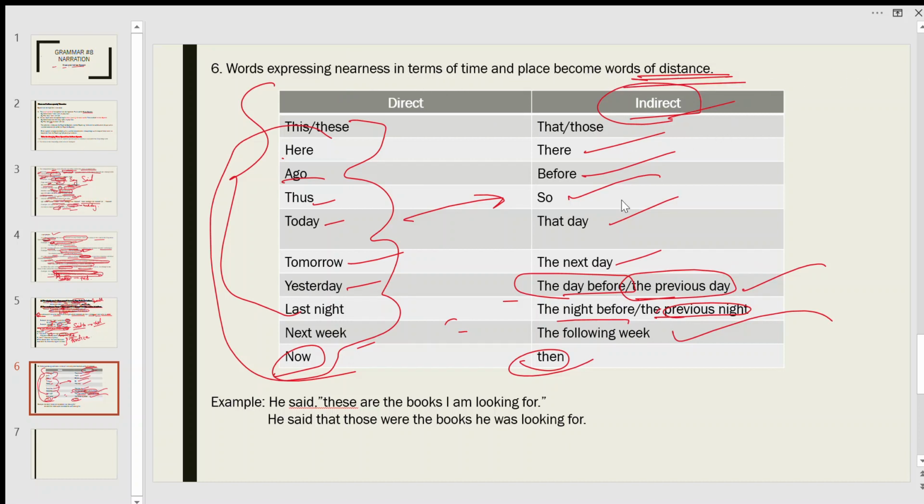For example, he said, "These are the books I am looking for." So he said that these becomes those, and it is simple present tense, so it becomes simple past tense: those were the books. "I" becomes "he", and "I am looking for" is also simple present, so it becomes simple past: he was looking for.